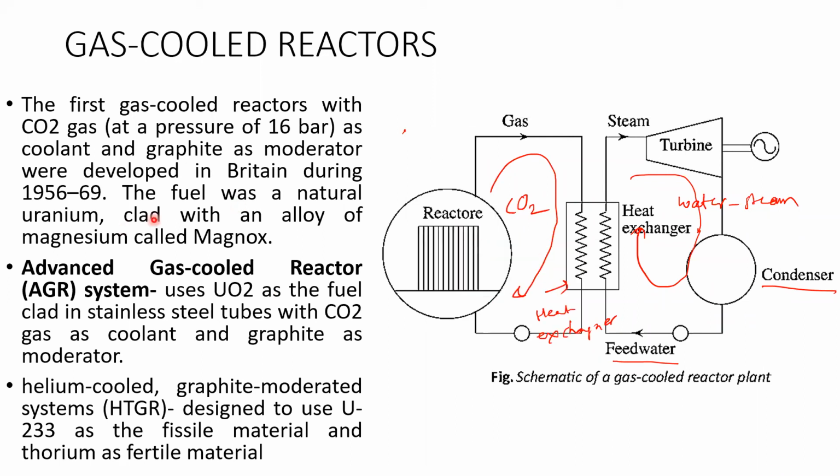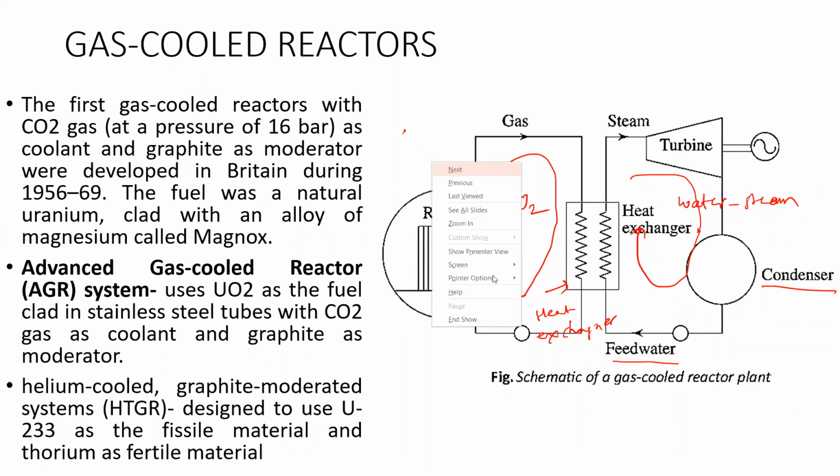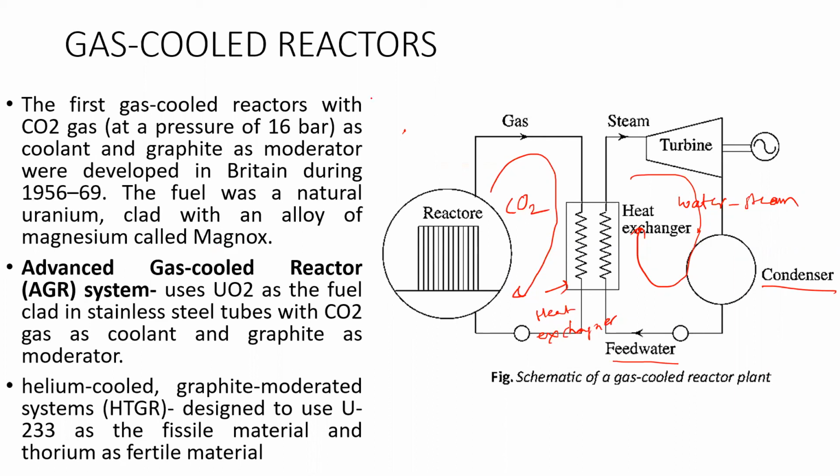The fuel was natural uranium clad with an alloy of magnesium called Magnox. Magnox means what? Mag means magnesium, N means non, OX means oxidizing, so magnesium non-oxidizing.